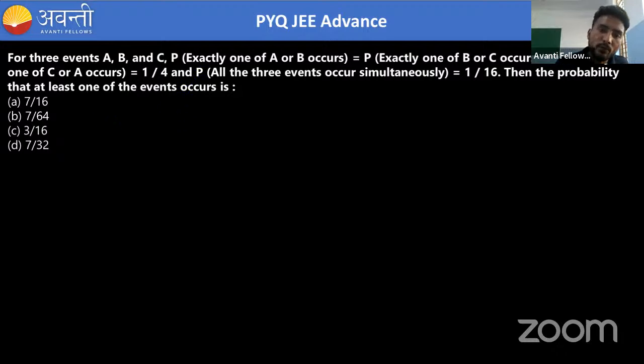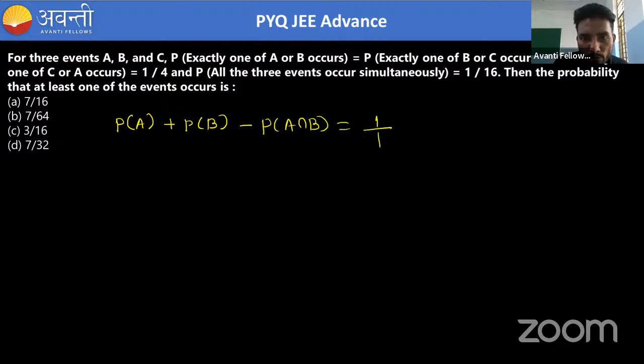Means exactly either A is occurring or B is occurring. And there are some common things, right? So we need to remove this part, A intersection B, and this is equal to 1 by 4. Why am I writing it like this? Because it will cover either A or B, and if there is something common that we added in both A and B, that intersection element we have removed.